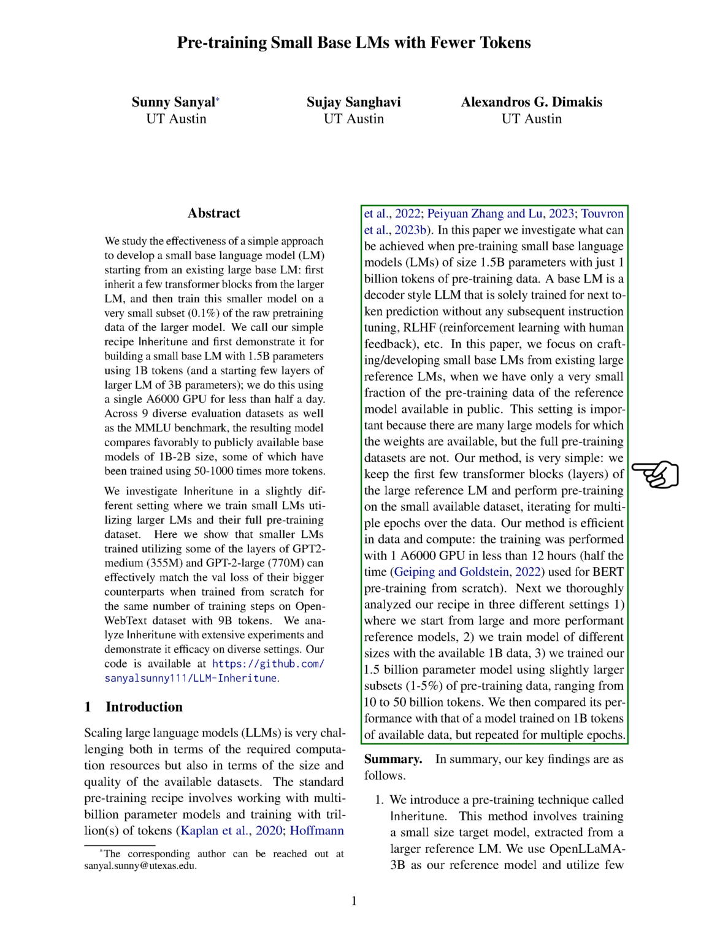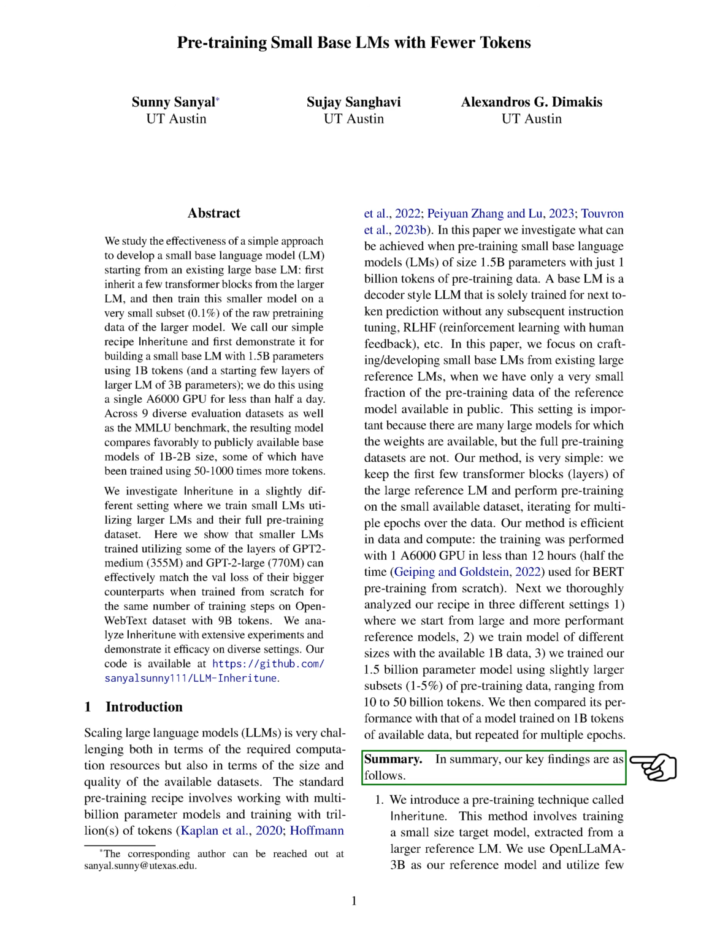We thoroughly examined our approach in 3 different scenarios, starting from large reference models, training models of various sizes with 1 billion data, and training a 1.5 billion parameter model using slightly larger subsets of pre-training data. We compared its performance with a model trained on 1 billion tokens but for multiple epochs. In summary, our main findings are as follows.